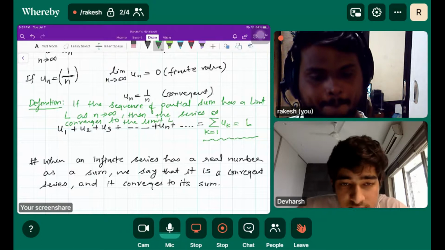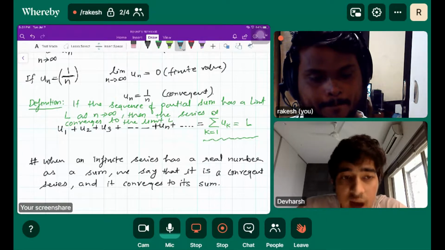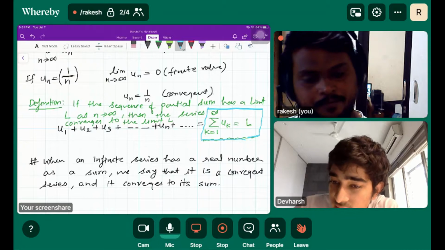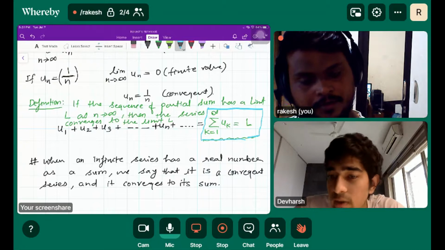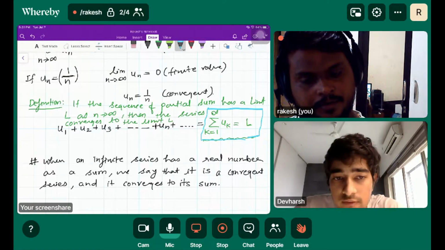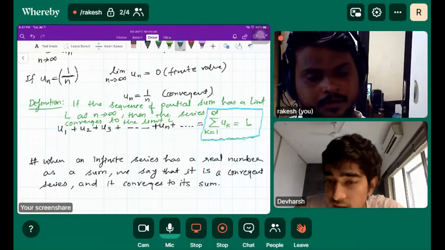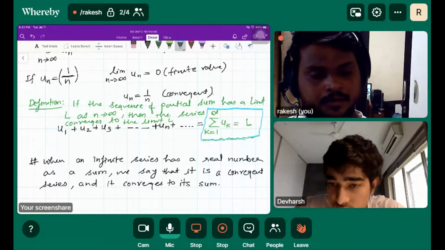Actually, for a sequence, the last term, the infinite term, if that tends to a finite number, then it's a convergent sequence. But if the sum of that converges to a finite number, it's a convergent series.